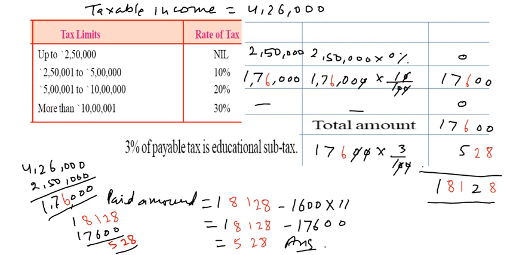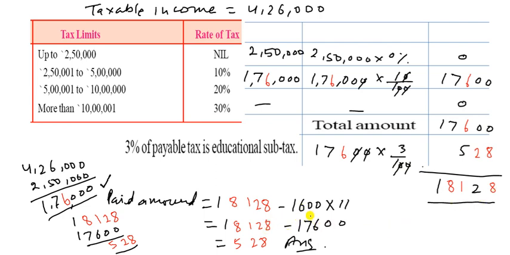Yes, you can do some correction in your question. So let us see here. It is the 2,50,000 and here is 1,76,000. That is the remaining part here. You can see here, this one is here. So it is in the 10% tax. So 0 will be cancelled. So we get 17,600. Adding this one, we get 17,600 and the 3% of educational fees is, so 17,600 into 3 upon 100. So it will give your 528. Let us add them. So it will be 18,128 rupees.